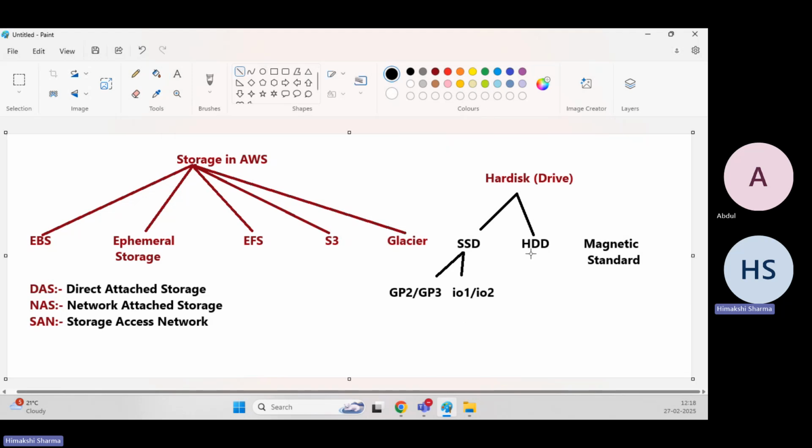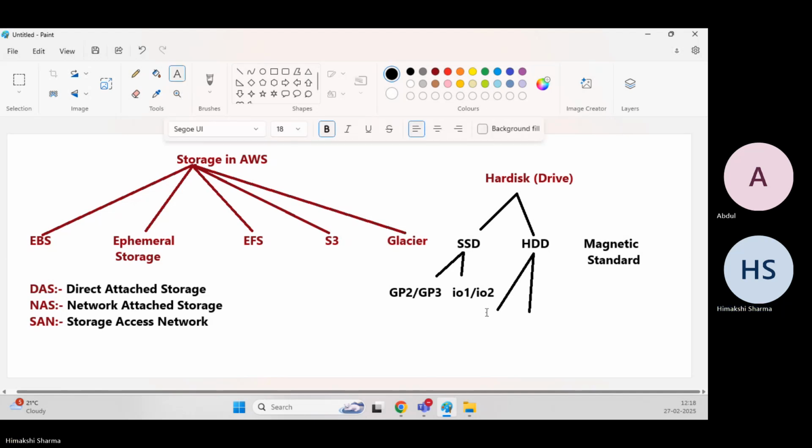The next one is where at the back end we have the hard drive. Those two types are ST1 and SC1.